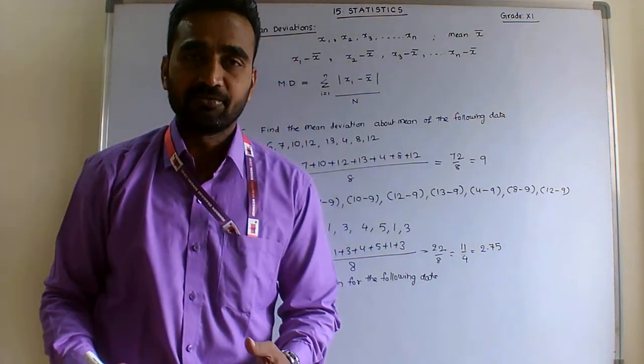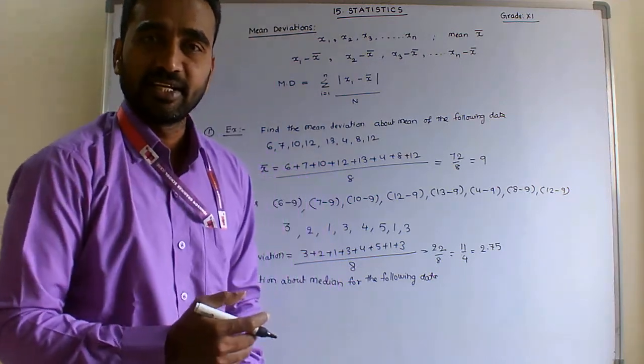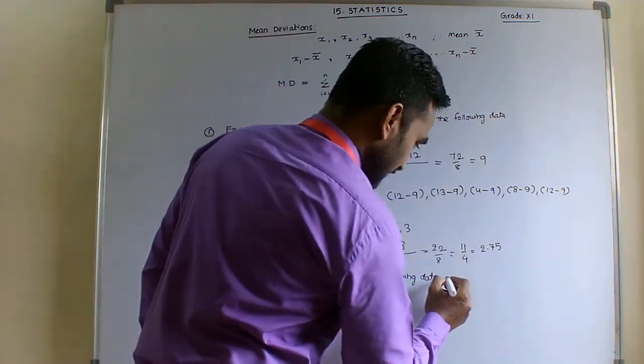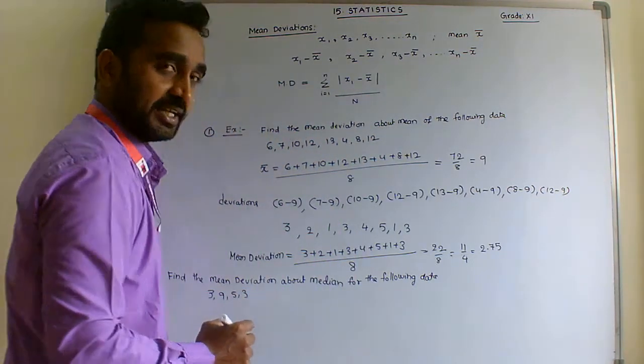For the given data, with the help of the median, calculate the mean deviation. The given data is 3, 9, 5, 3.